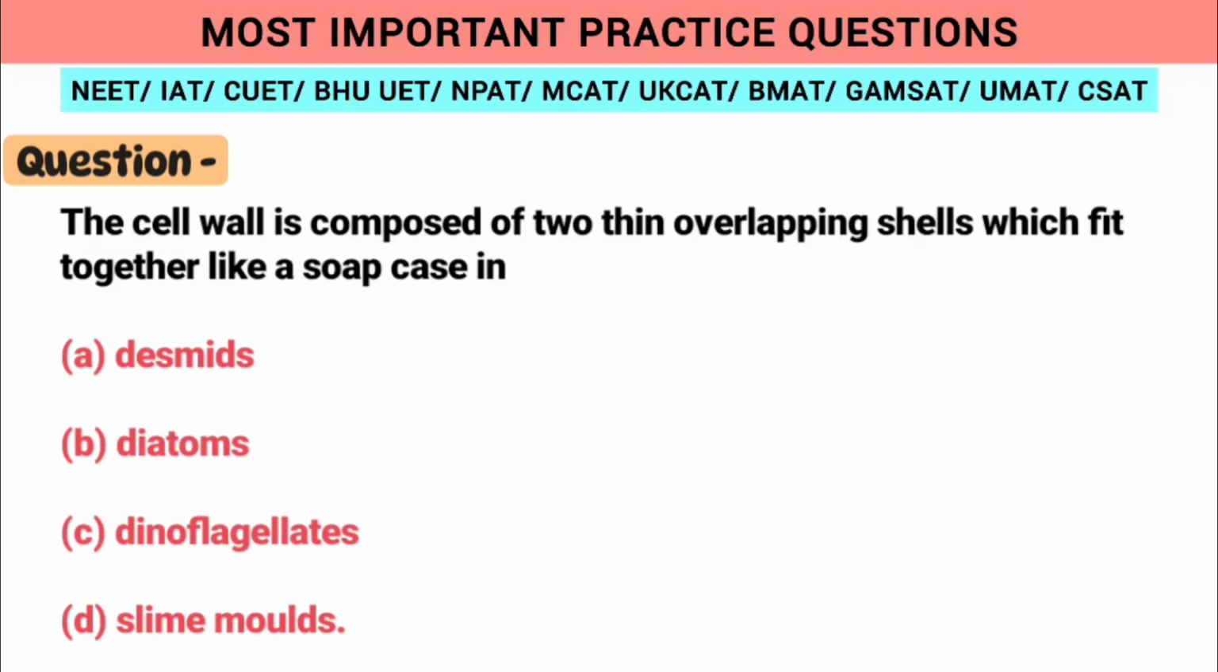Now next question is the cell wall is composed of two thin overlapping shells which fit together like a soap case. So here the talk is about option B, diatoms.